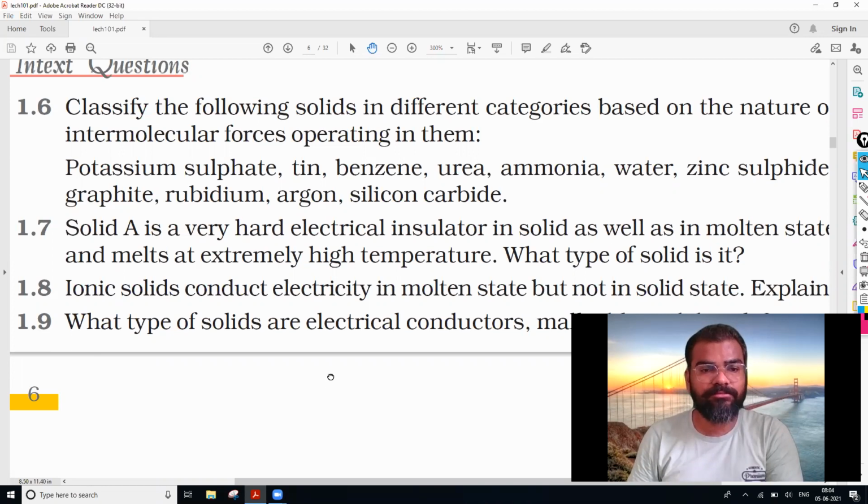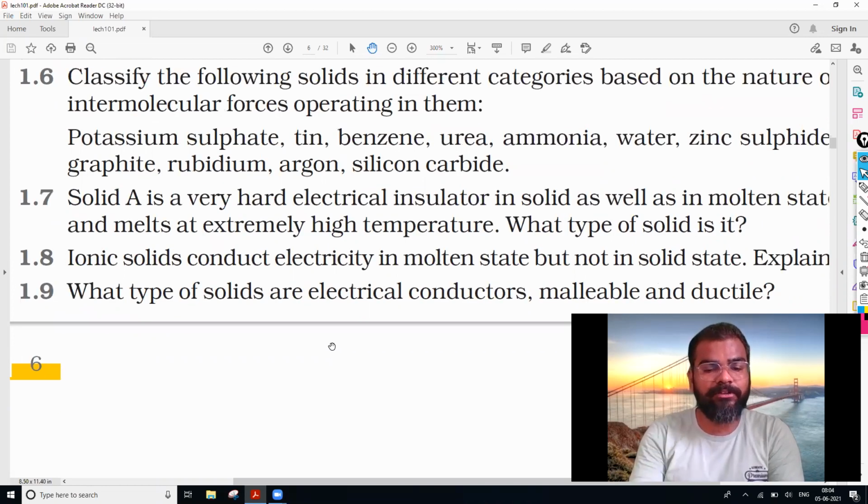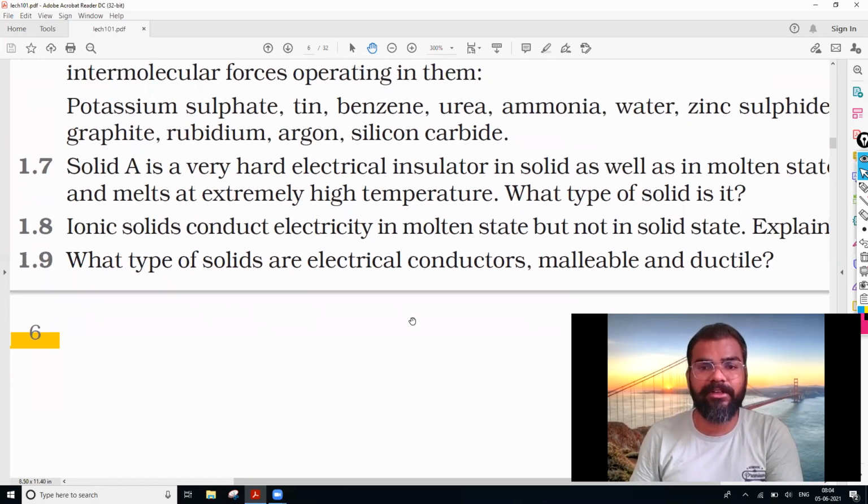After that, ionic solids conduct electricity in the molten state but not in the solid state. Explain. अभी मैंने explain किया आपको. When they are available in the solid state, they do not have any free electrons or ions, so they cannot pass the electricity. Whereas when they are available in the molten state, they have free ions to move about, so they can pass the electricity.